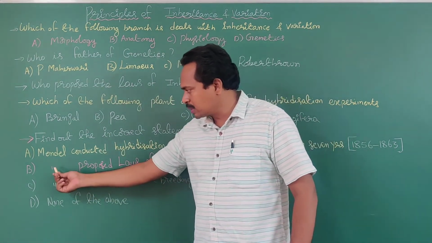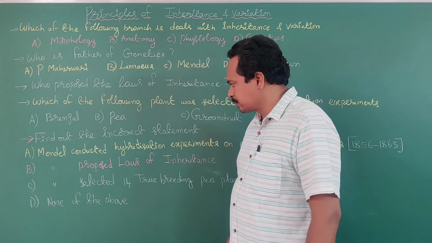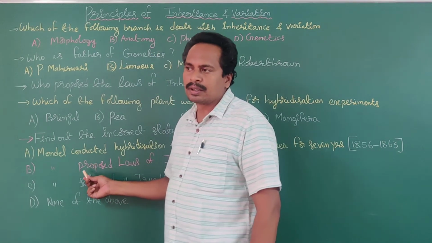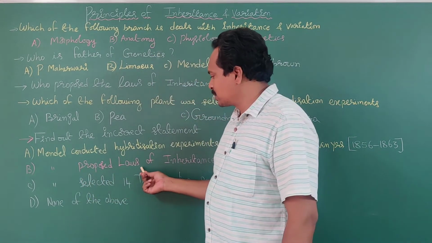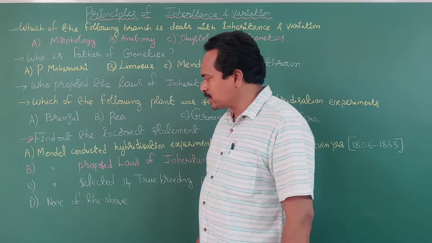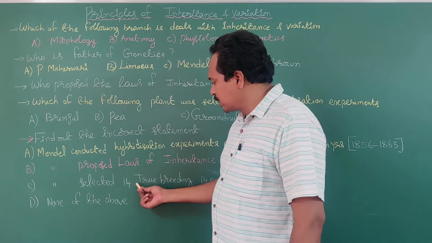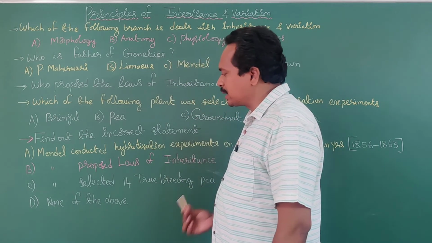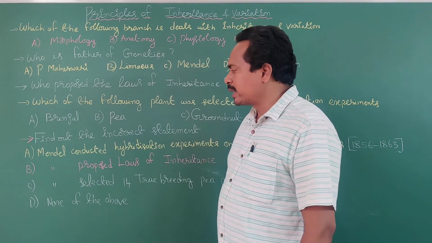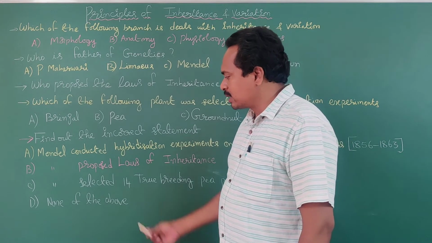What about option B? Mendel proposed laws of inheritance. Is it correct or incorrect? It's correct. Laws of inheritance were proposed by Mendel. Option B is also correct. What about option C? Mendel selected 14 true breeding pea plant varieties. Mendel selected how many true breeding pea plant varieties? 14 true breeding pea plant varieties. It is also correct.